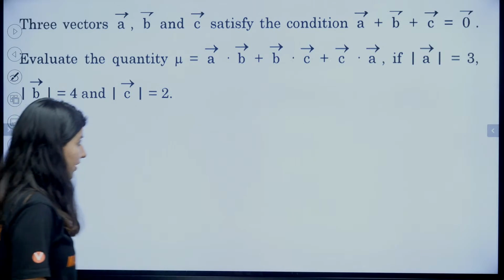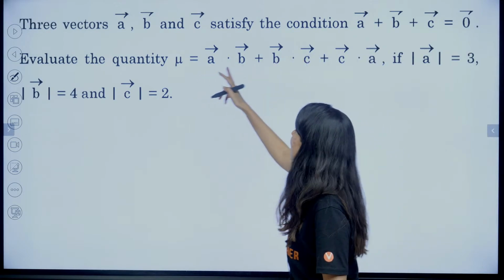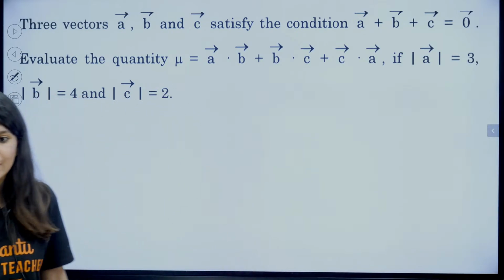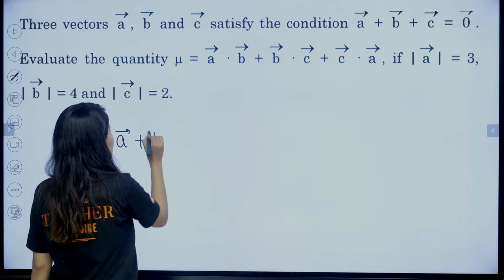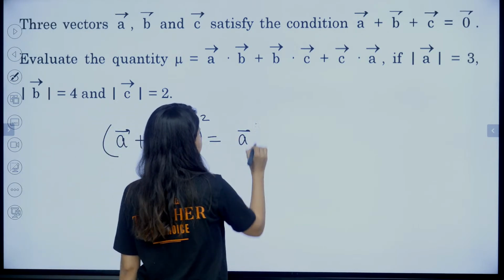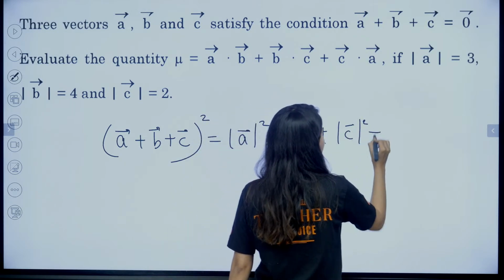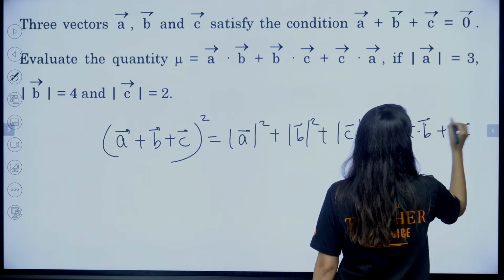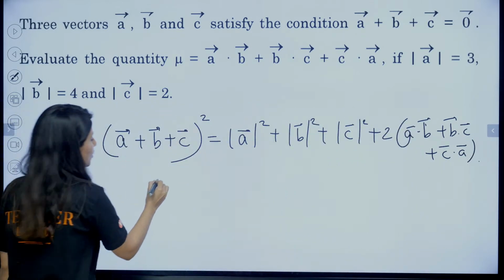Okay, all right. So we have this question: a plus b plus c is equal to 0. We need to evaluate a dot b, b dot c, c dot a, if all three magnitudes are given to us. So clearly we know that (a plus b plus c) whole square is nothing but a square plus b square plus c square plus 2 times (a dot b plus b dot c plus c dot a). Right?